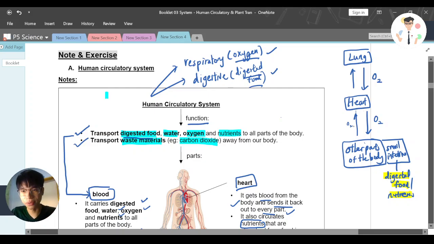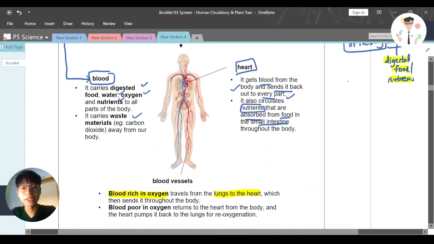Actually, so far lesser now. And when it goes back to the lung, it's even lesser now. So you should understand that the concentration of oxygen is the highest from lung to heart, then slowly a bit lesser from heart to other parts of the body, then coming to the very least from other parts to the heart, then almost very low from heart back to the lung. Okay, so that's the first part.